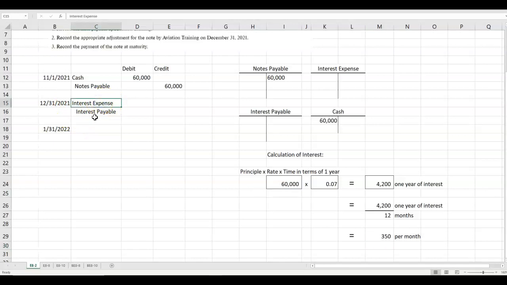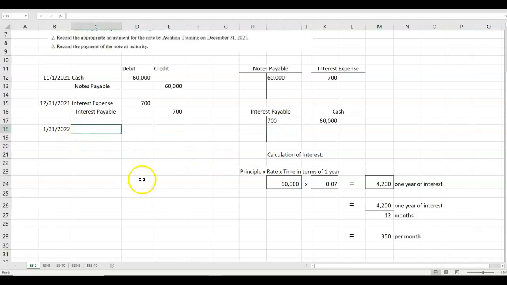So the interest expense at December 31st, they had it from November 1st to December 31st. So that's 2 months, the whole month of November and the whole month of December. So the interest expense is the $350 times 2, or $700. So interest expense, we're going to post it to the account, $700. Interest payable, $700, because remember, they're not paying it yet.